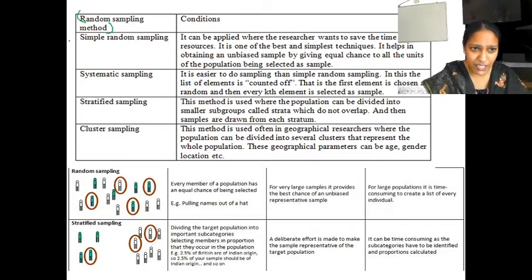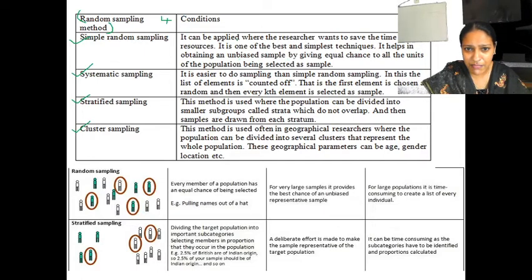Random sampling is divided into four: simple random sampling, systematic sampling, stratified sampling and cluster sampling. So first we are going to deal with simple random sampling.